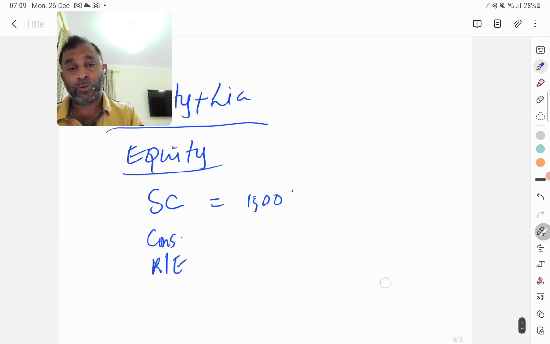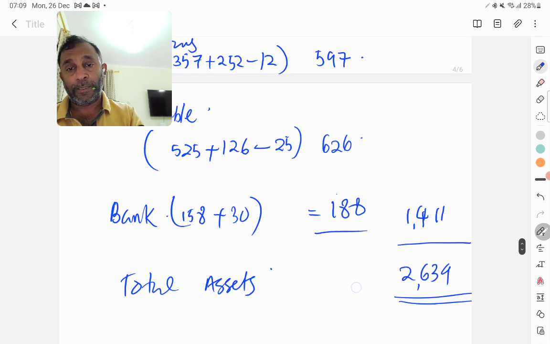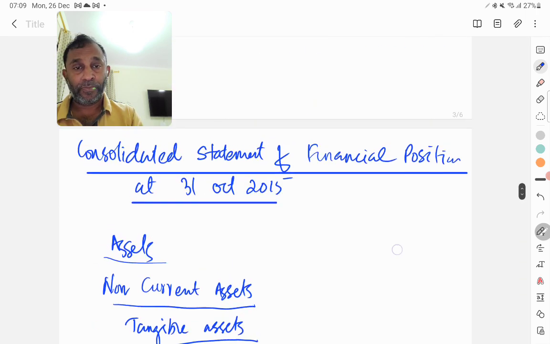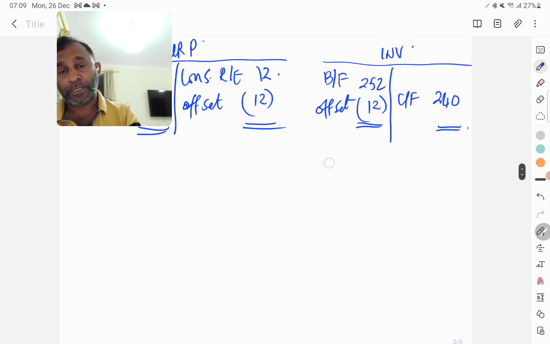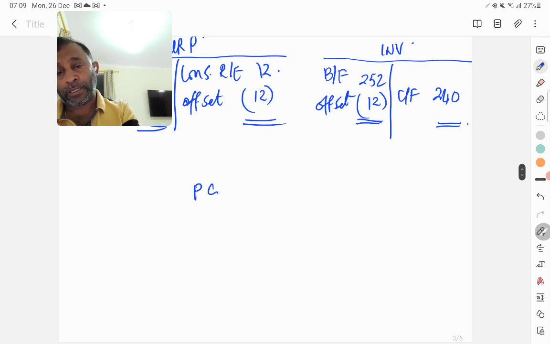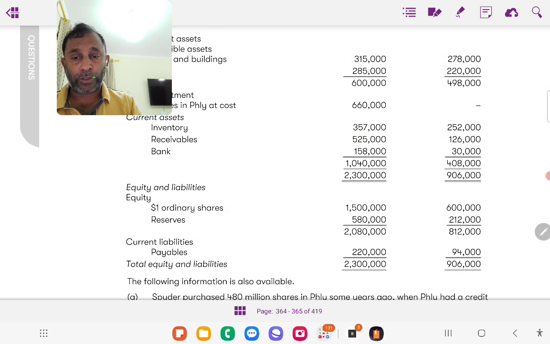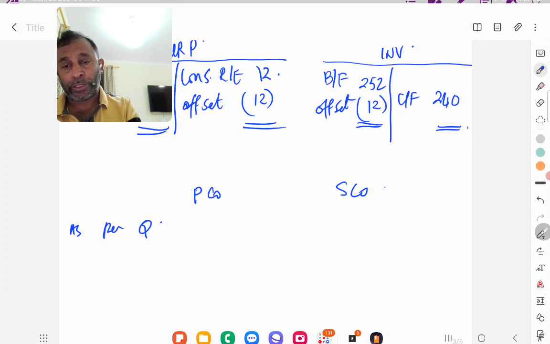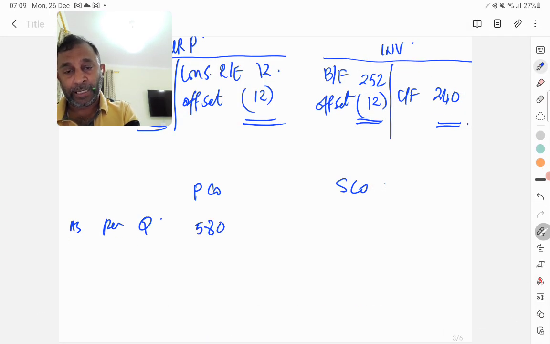Actually, I have to do the working. Let me do it here. Do I have space? Yeah, I have space here. So parent company and then subsidiary company as per question. So what are the retained earnings given in the question? 580 and 212.